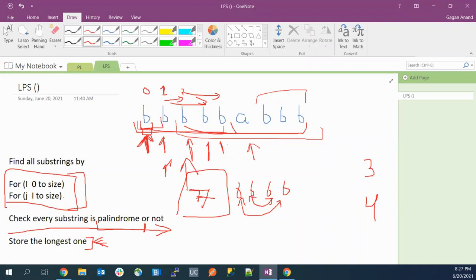Anyone else having any doubt about the previous question, about the new question, anything? Anyone done with the code? Anyone having any better approach?